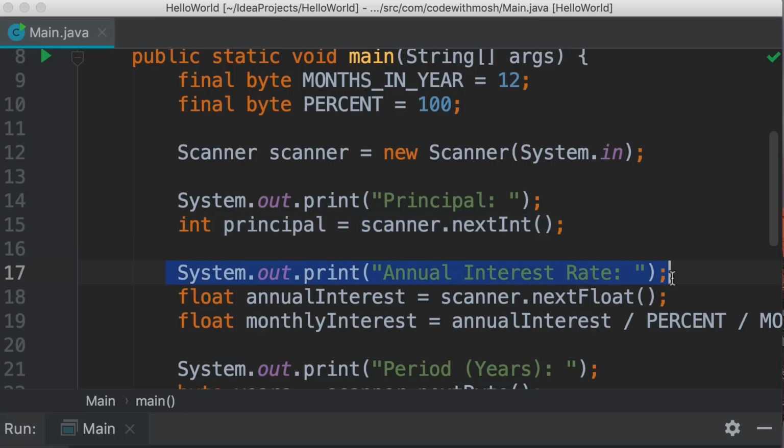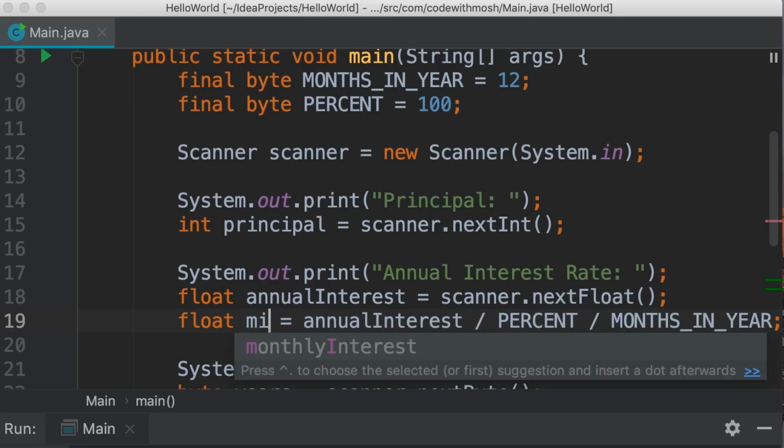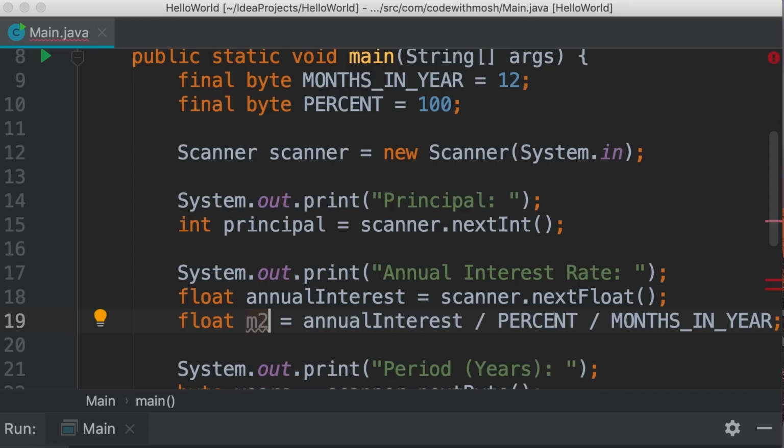Next, we ask the second question, annual interest rate. We read this as a float. Here I could use double, but the interest rate is a small number, so float is sufficient for that. We don't really need double. So we get the annual interest, and then based on that, we calculate the monthly interest. Also, see how I have named my variables? All variables have proper, meaningful names. There are no magic words here like MI as in short for monthly interest or M1 or M2. Do not use magic names for your variables. Always use meaningful and descriptive names.